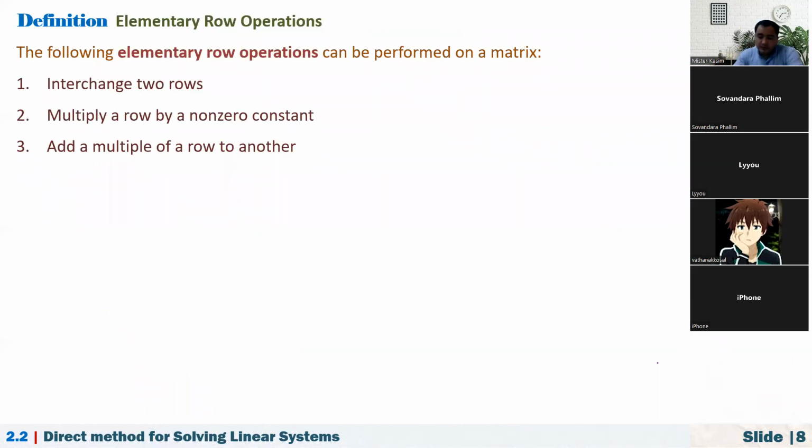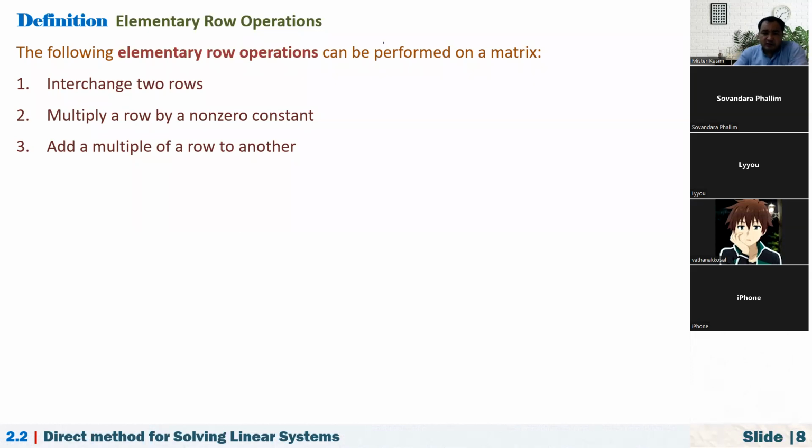Now we'll define another important concept here, elementary row operations, that we are going to use a lot to solve systems of linear equations. So what operations are called elementary row operations? We have basically 3 elementary row operations. To solve a system of linear equations, we have to eliminate the variables, right? How can I do that? By interchanging 2 rows or 2 equations, multiplying a row by a non-zero constant, and adding a multiple of a row to another row. These are called elementary row operations.